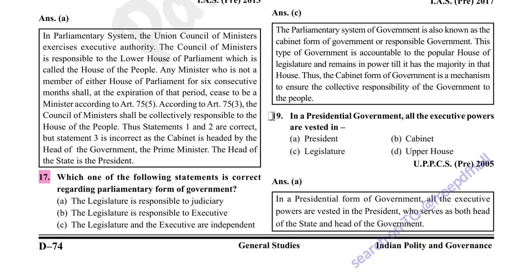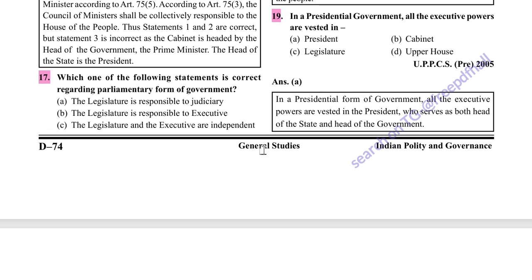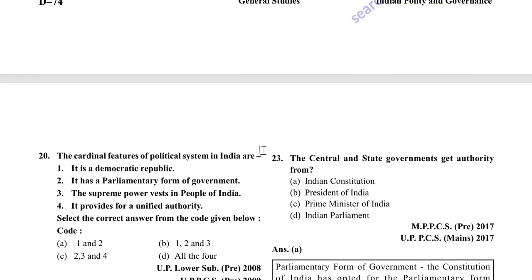In a presidential government, all the executive powers are vested in the president. In a presidential form of government, all the executive power are vested in the president who serves as both head of state and head of government, like in America.